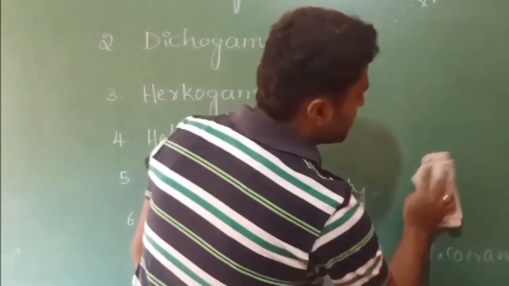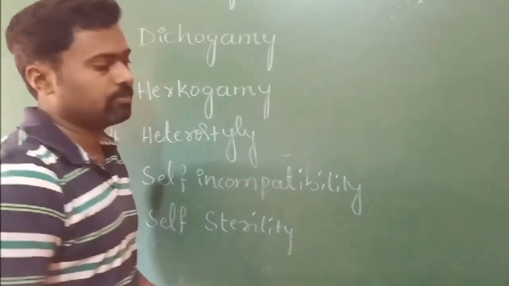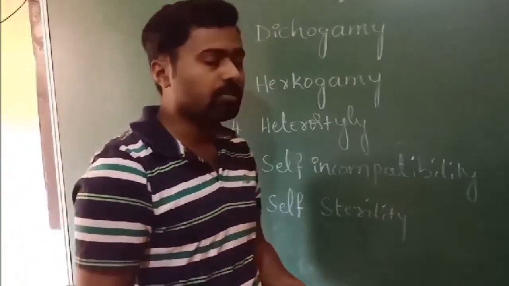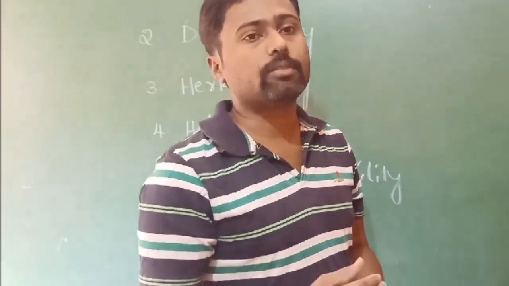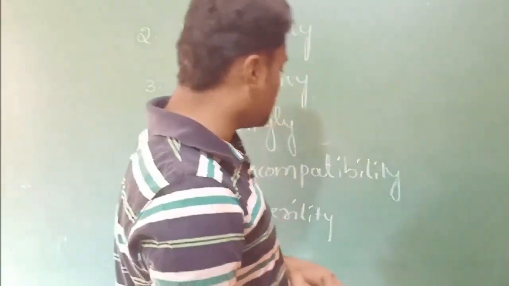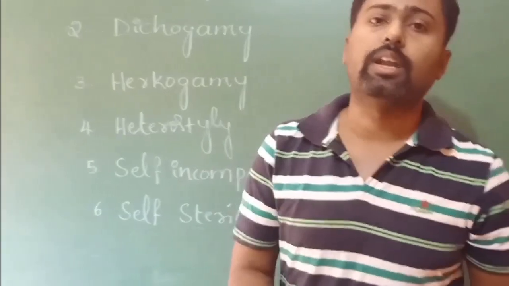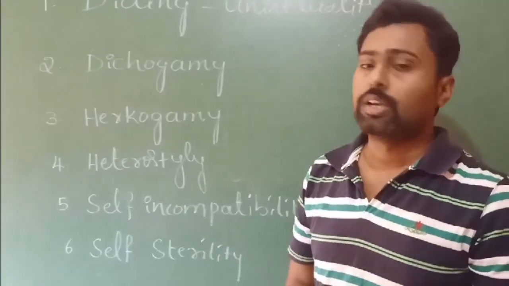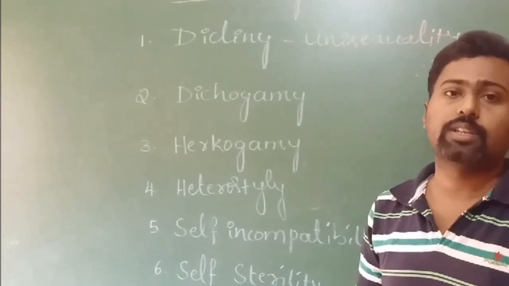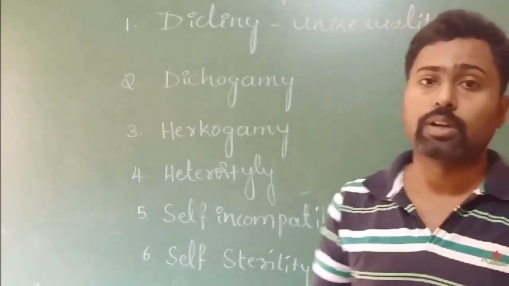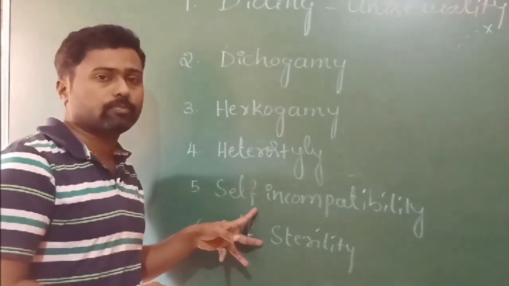The last one is called self-sterility. Self-sterility is a condition where the pollen grains of the same flower are unable to fertilize the ovule. They are sterile, or the flowers produce non-functional pollen grains. If the flower is bisexual, some species produce non-functional pollen grains. There is a slight difference between self-incompatibility and self-sterility.